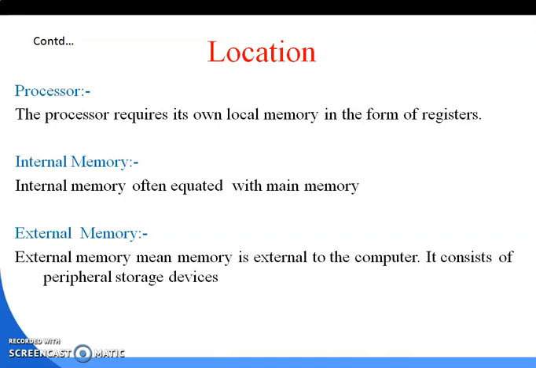What do you mean by local memory? Everybody knows that there is a main memory and the external or secondary memory.